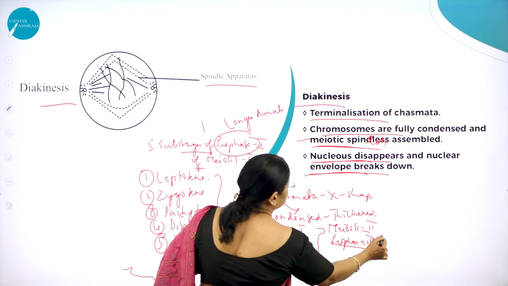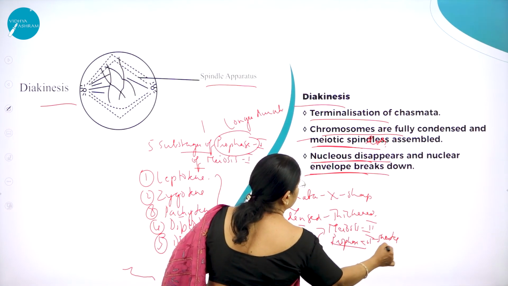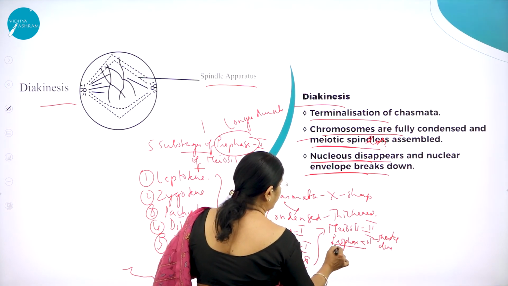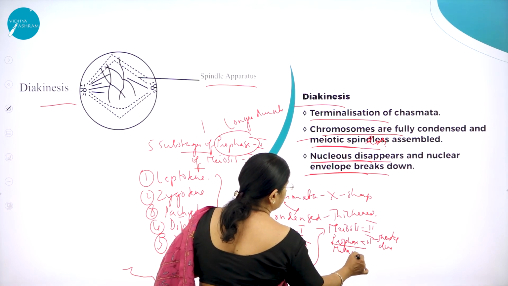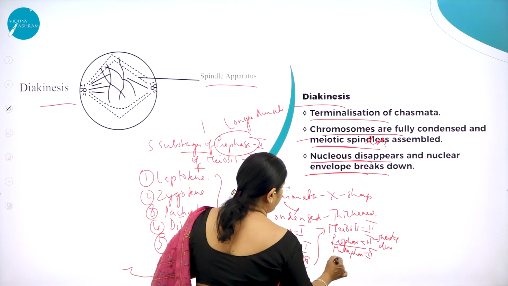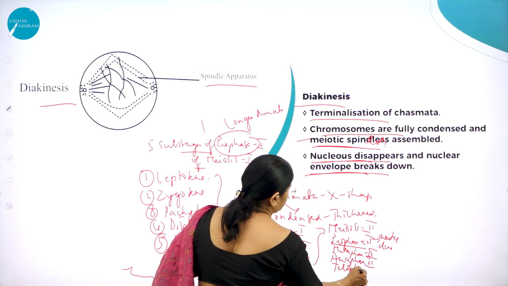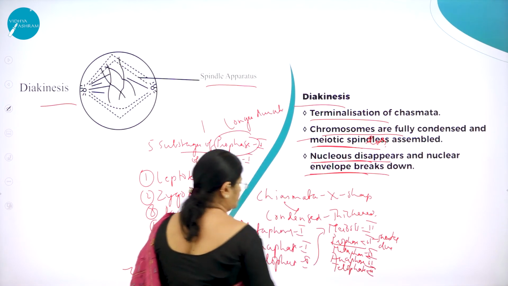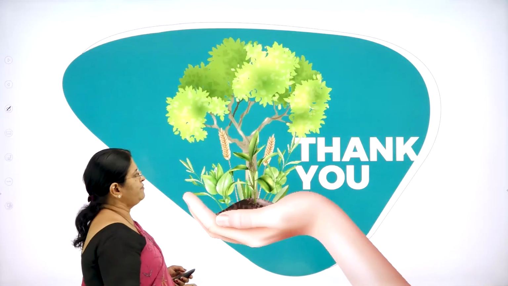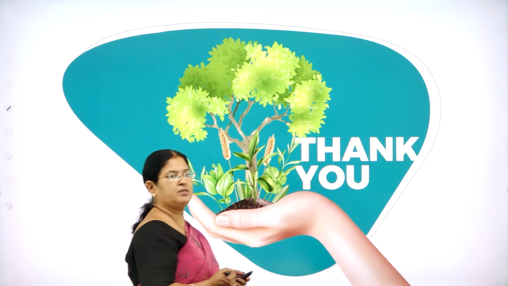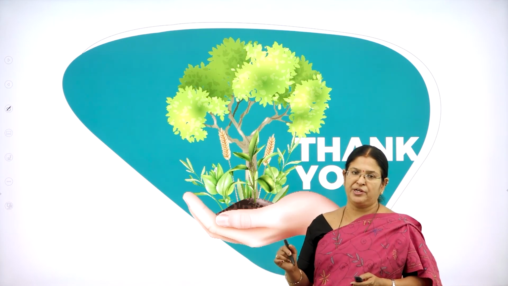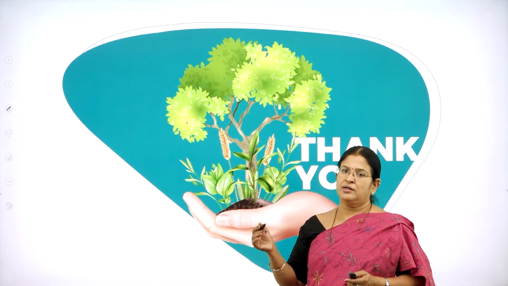Here it is of shorter duration. Then followed by metaphase 2, then anaphase 2, then telophase 2. Right? Hope you have understood prophase 1 of meiosis 1 with the 5 stages, namely leptotene, zygotene,